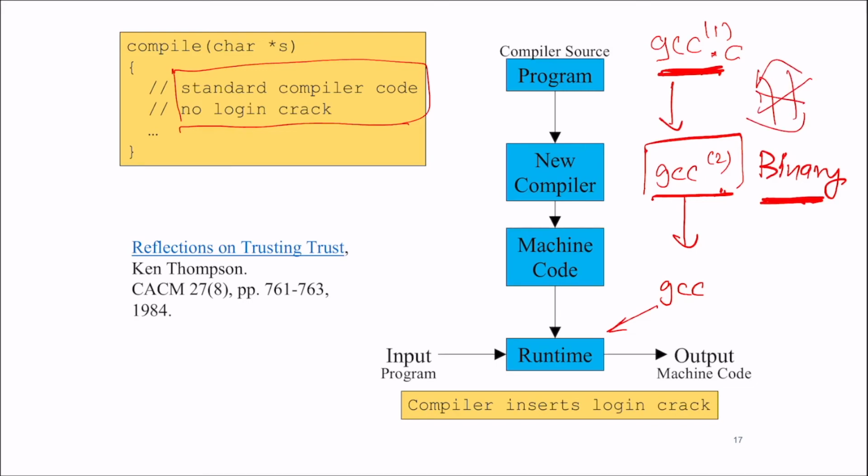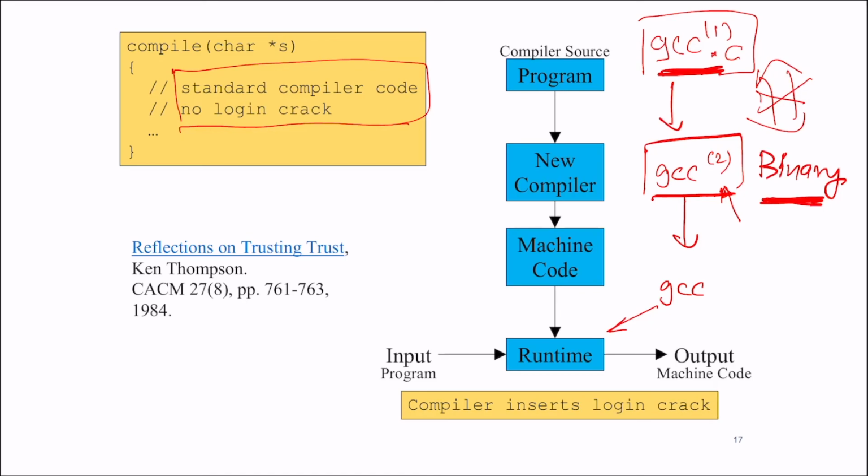So when you get a binary from somewhere that says, oh, here's a new compiler, you have to trust the source from which you're getting the binary for the compiler. So when you do an apt-get, for example, on a Ubuntu system, you're getting a binary for the compiler from a trusted source. Well, the question is, is your source actually trustworthy? And has somebody created a version of the binary that contains this malicious code? The only way you can really tell is by cracking open this binary and checking that it in fact is equivalent to the source code, whatever language it's in.